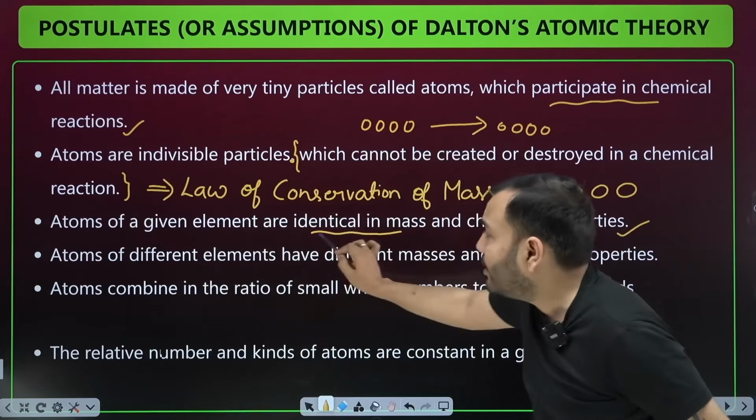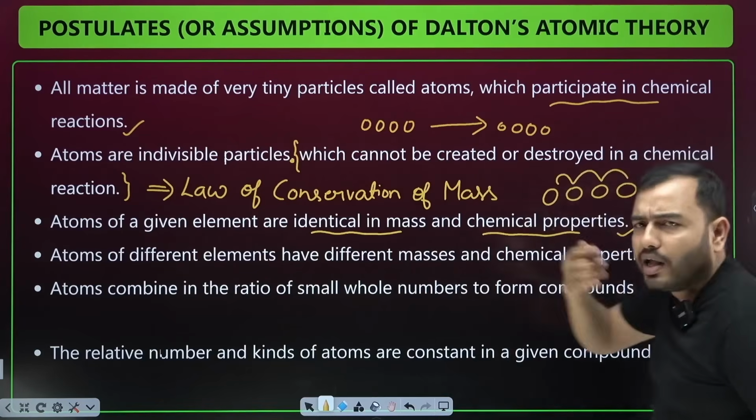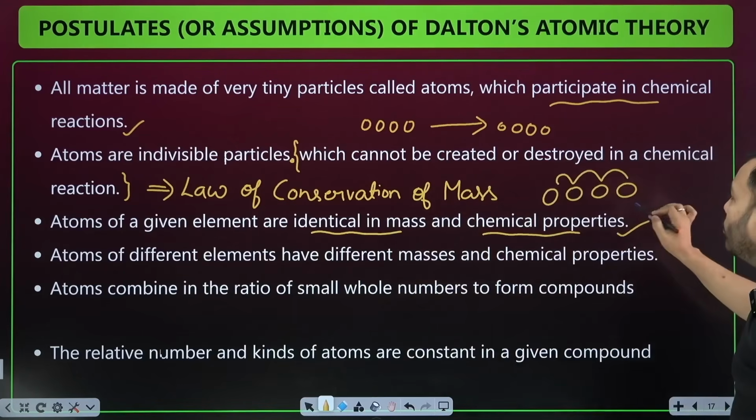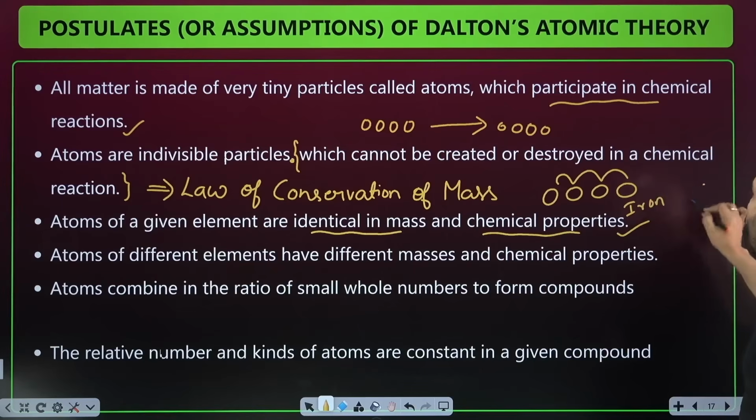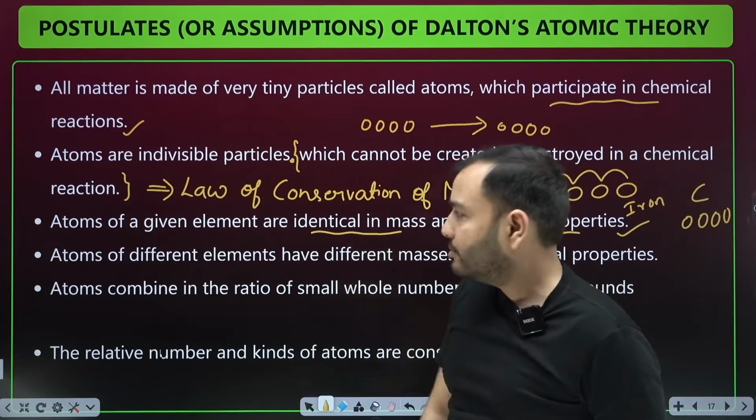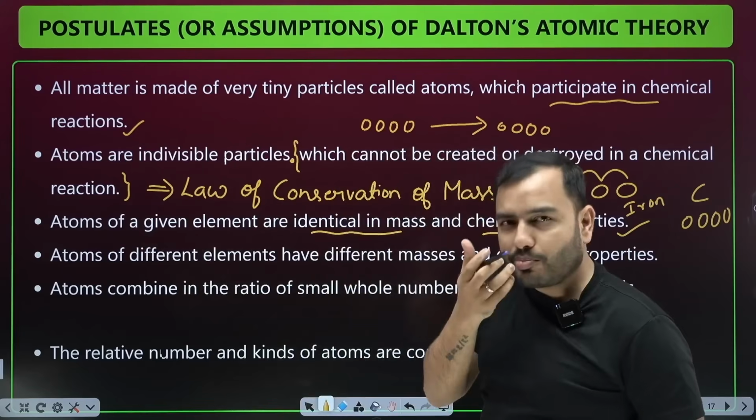And atoms of a given element are identical in mass. That means if I look at 4-5 crore atoms of iron, the mass will be the same. The chemical properties will be the same. Similarly, suppose I look at thousands of atoms of carbon, the mass of all of them will be the same. The chemical properties will be the same. Their size will be the same. Okay, this got slightly mistaken. I'll tell you later. A problem came up in this one later.